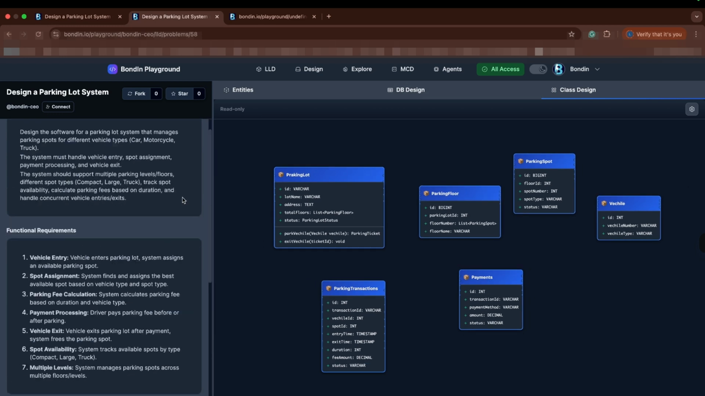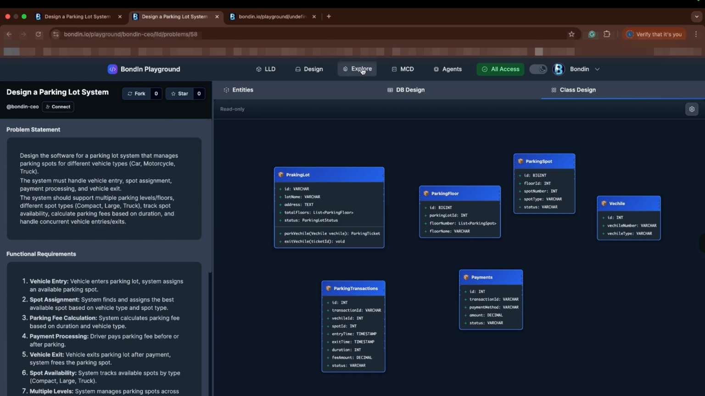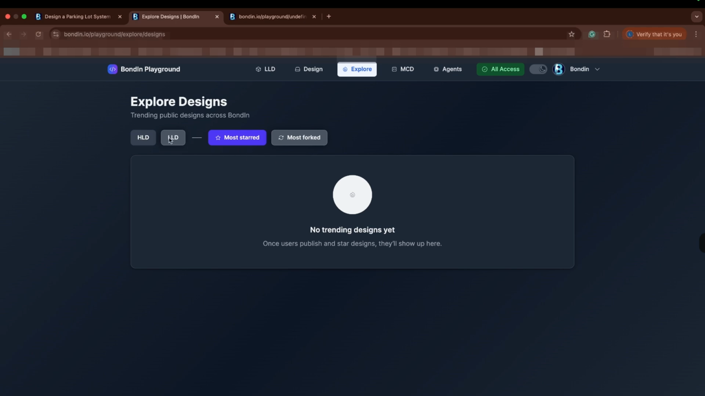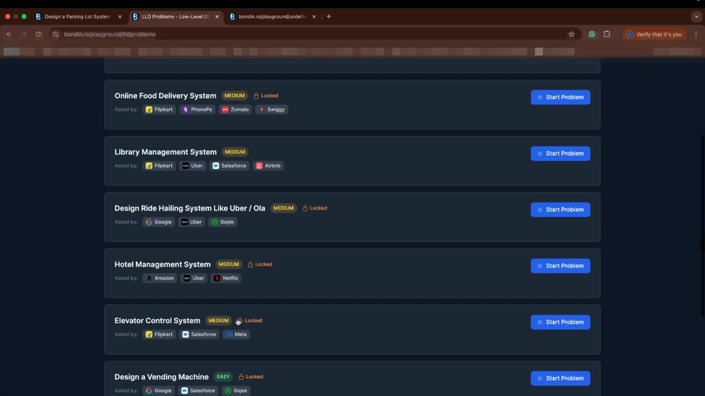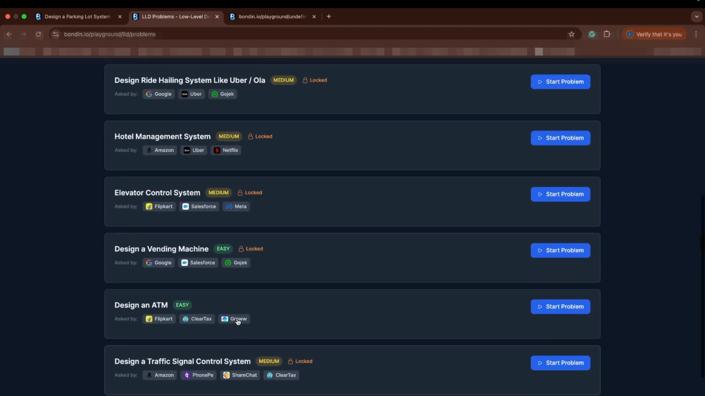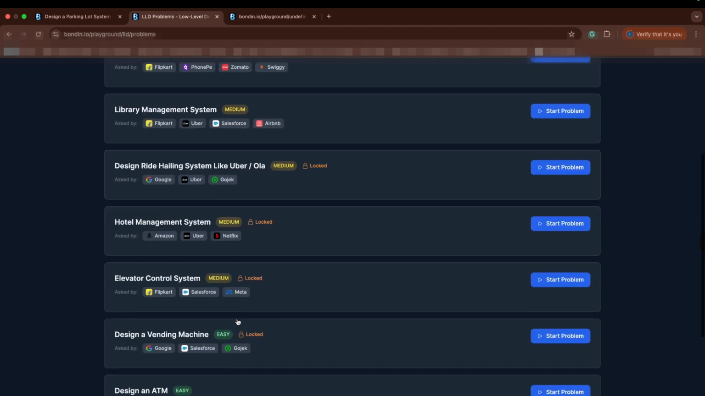Low-level design is not about writing code quickly. It is about clarity, structure, and reasoning. The BondIn LLD Playground is built to help engineers practice exactly that.